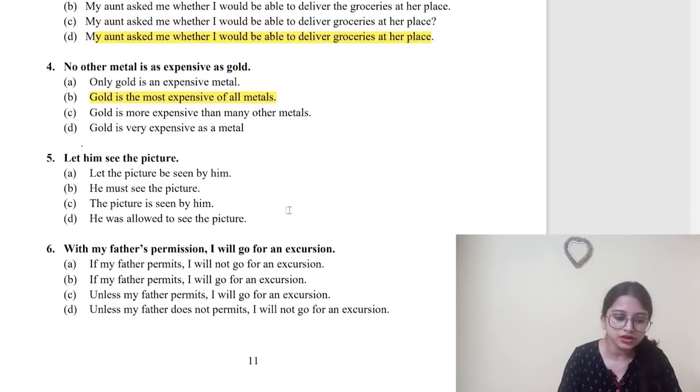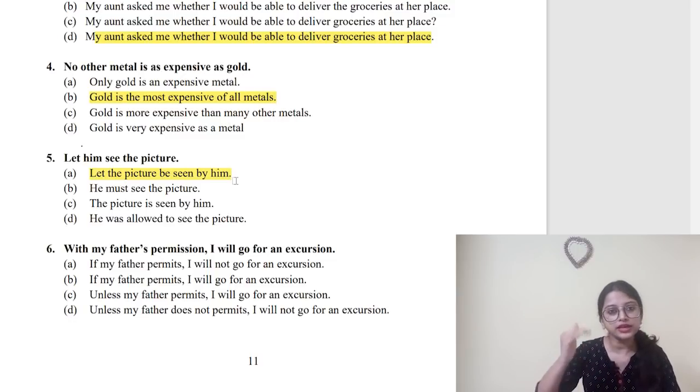Coming to number 5. Let him see the picture. This is extremely easy, active passive voice. See, the first option is the only correct one: let the picture be seen by him. Although we find that the first option is correct, in case of MCQs, you will check the other options also.